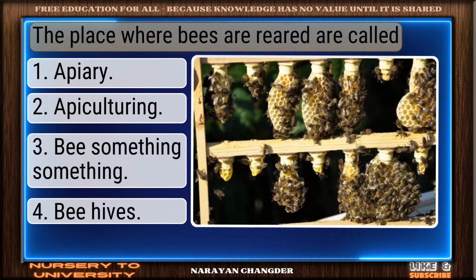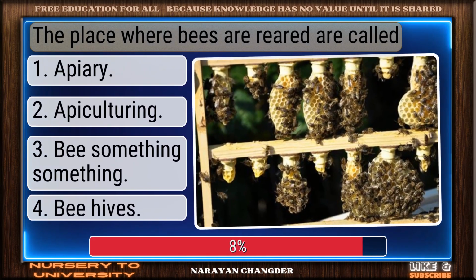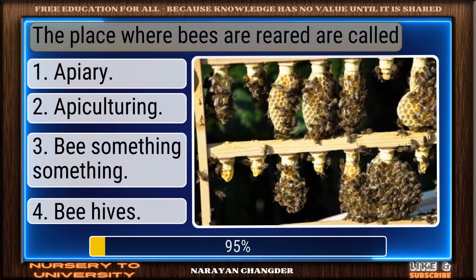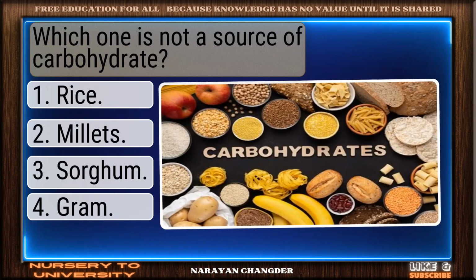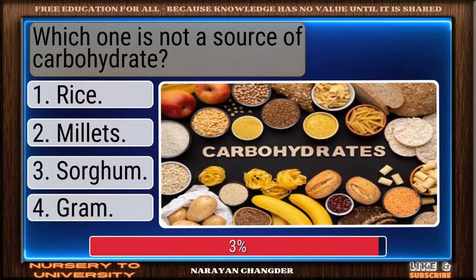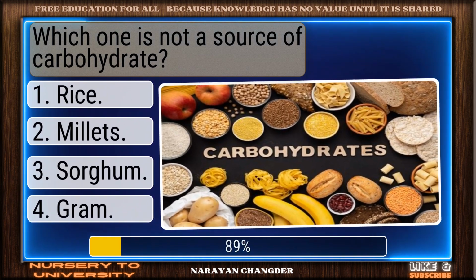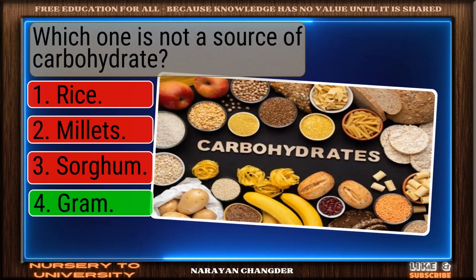Question number 100. The place where bees are reared is called? Great job. Apiary is the accurate answer. Question number 101. Which one is not a source of carbohydrate? Nice work. You chose gram, and it is correct.